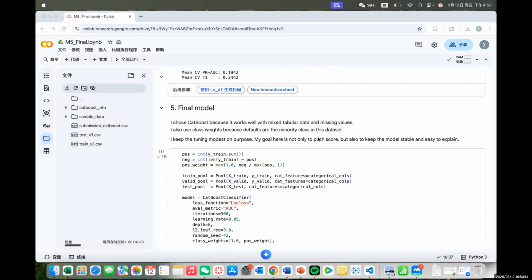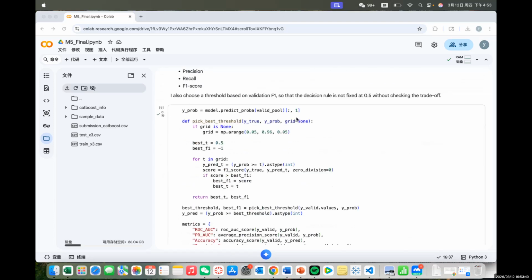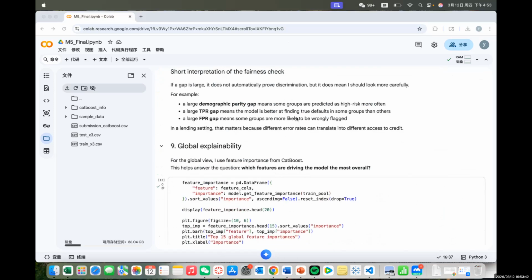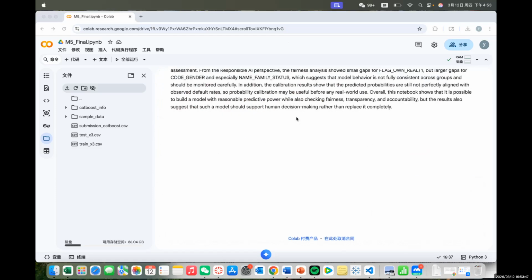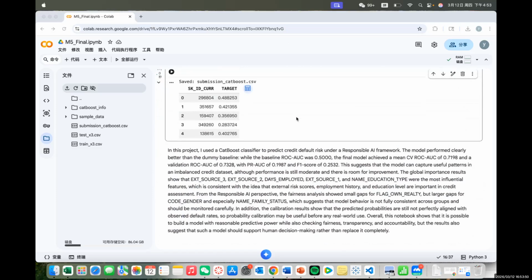These interpretability methods support ethical decision making because they make the model more transparent, make its predictions easier to review, and reduce the risk of treating the model as a black box. In an academic decision setting, this is important because model outputs can affect people's financial opportunities. Thank you. And these are my outputs, and the final is a little report on myself.